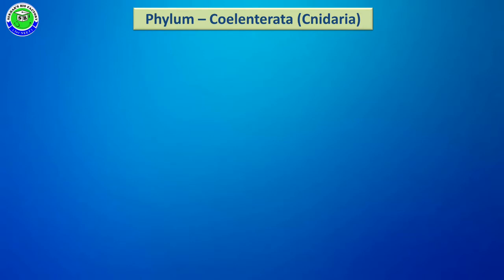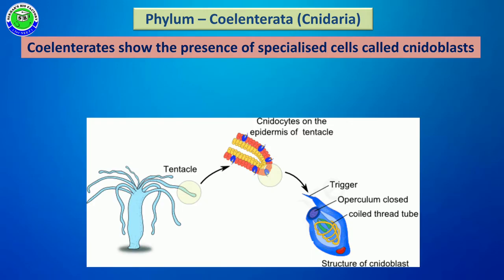In this video, I am going to explain the general characters of phylum Coelenterata, also called Cnidaria. The name Coelenterata is given to these members due to having a cavity called the gastrovascular cavity in their body. These members are also called cnidarians because in their body they have specialized structures called tentacles.